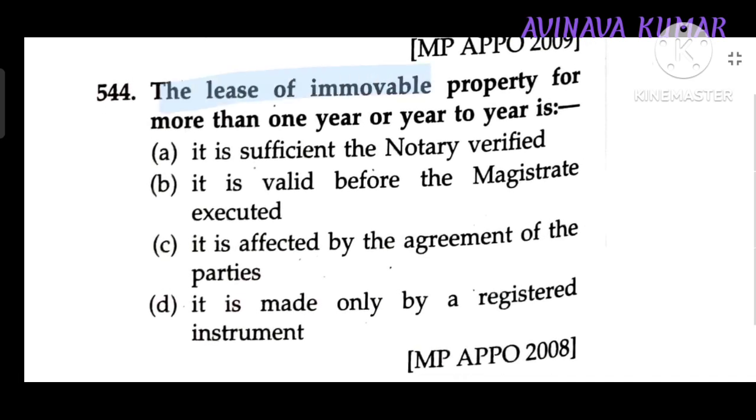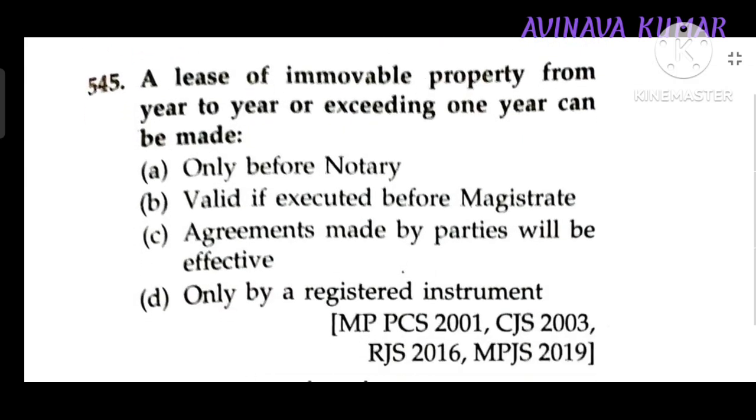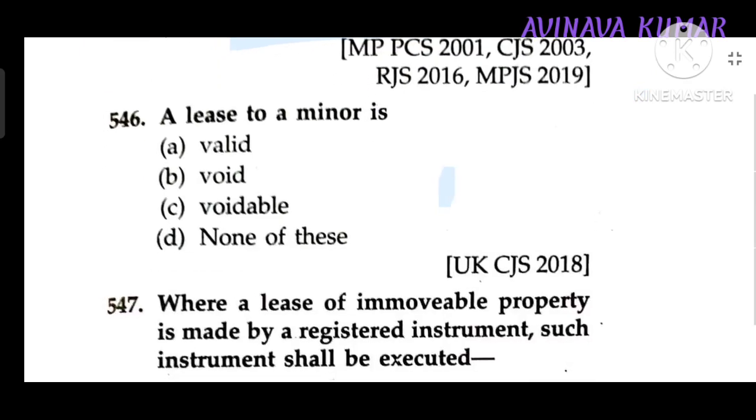A lease of immovable property from year to year or exceeding one year can be made only by registered instrument.